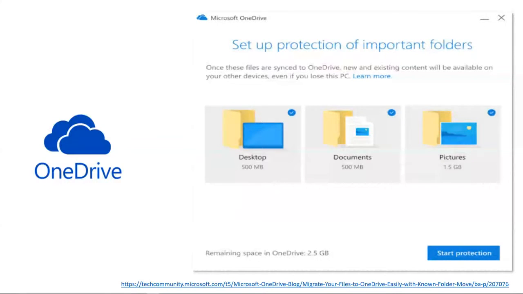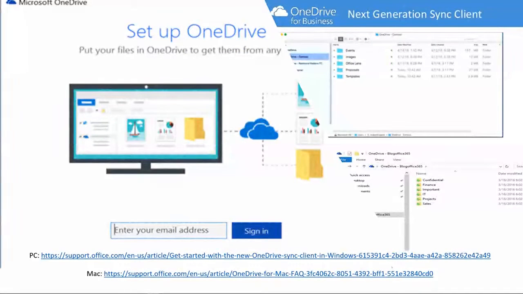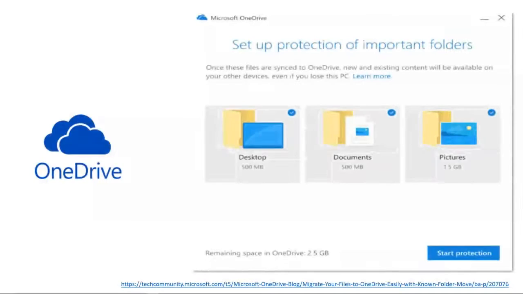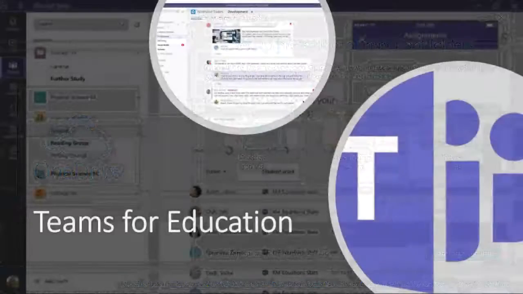Again, if you can't find the link at a later point, you can just open up your favorite search engine, type in OneDrive KFM, and you'll find that article. And as a matter of fact, the same goes for your OneDrive sync client. Just open up your favorite search engine, type in OneDrive sync client setup, and I promise you, you'll find heaps of articles and how-tos setting that up for you as well. I'm just worried in case we don't get the links to you in time.